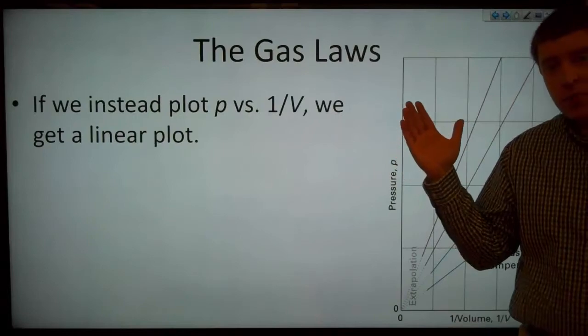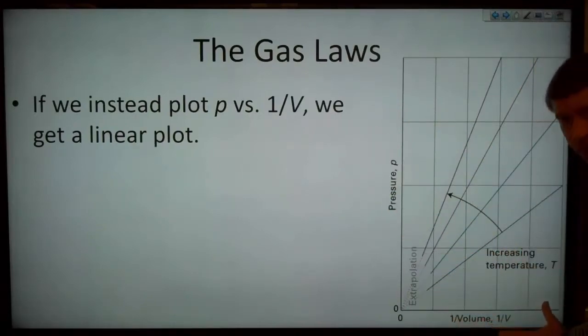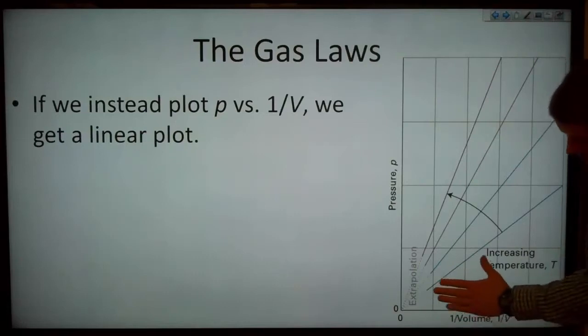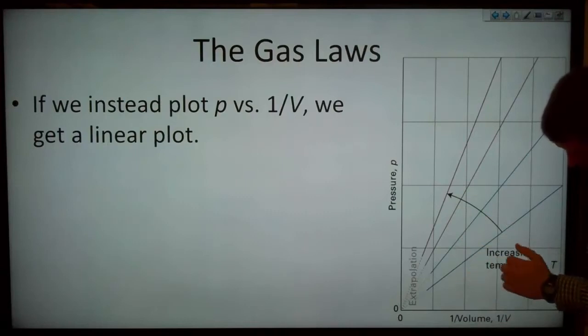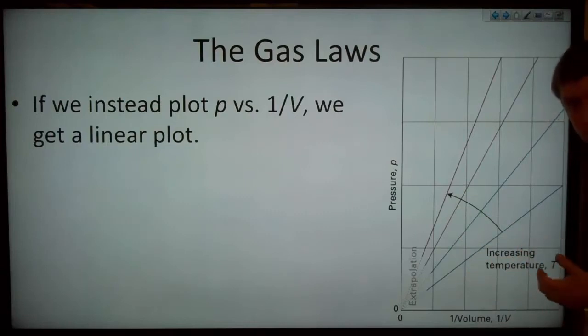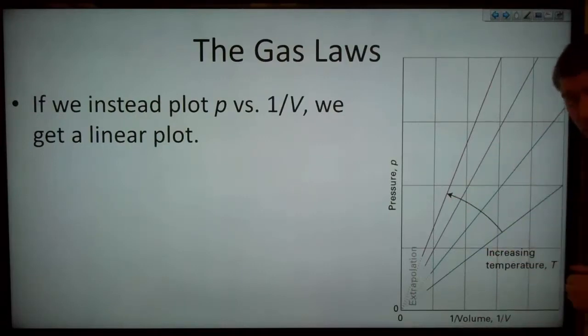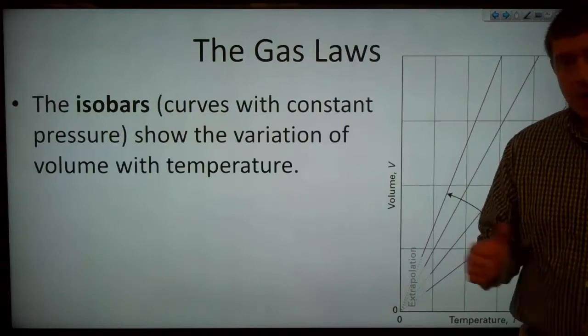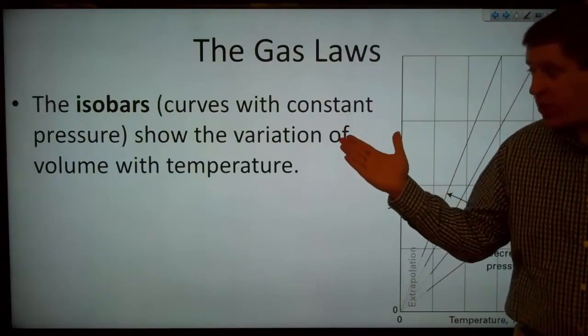And so instead of plotting pressure versus volume, if we plot pressure versus the inverse of volume, now we get a linear plot. And the slope of that line is going to depend upon the temperature and the number of moles we have. For a constant number of moles, if we increase the temperature, then that slope is going to increase. On the other hand, we could plot isobars, and these are curves with constant pressure.